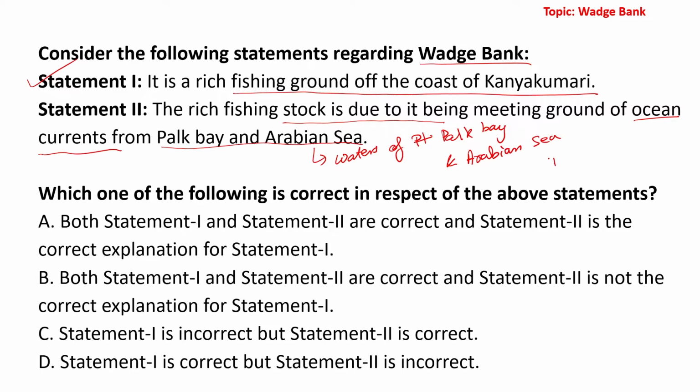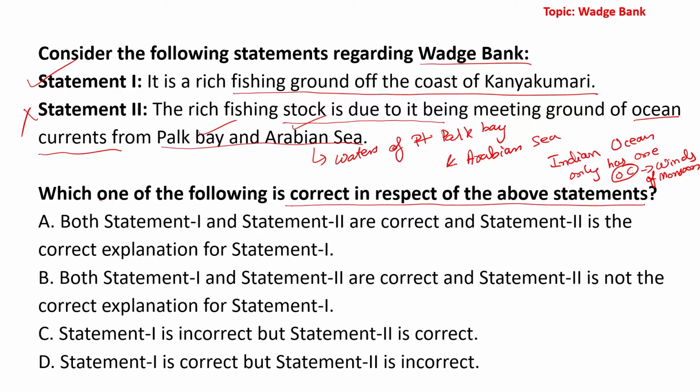More or less, the Indian Ocean has only one ocean current, and this ocean current moves according to the winds of the monsoon. So even if water between the Bay of Bengal and the Arabian Sea mixes, it is not, I repeat, due to the meeting of ocean currents. So the second statement is wrong. Which of the following is correct with respect to the above statements? Option D is the right option because statement 1 is correct but statement 2 is incorrect.